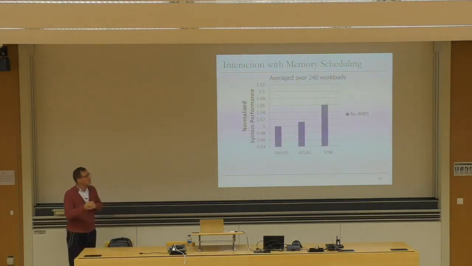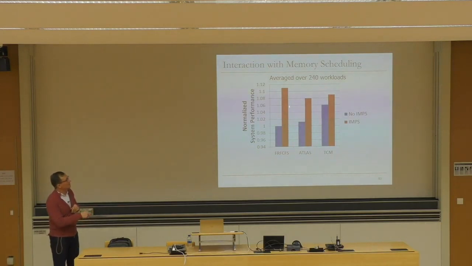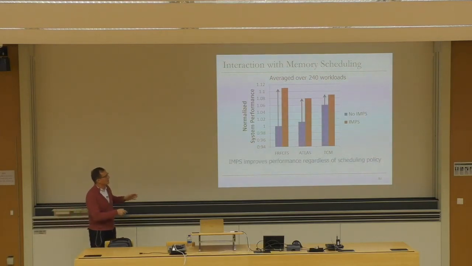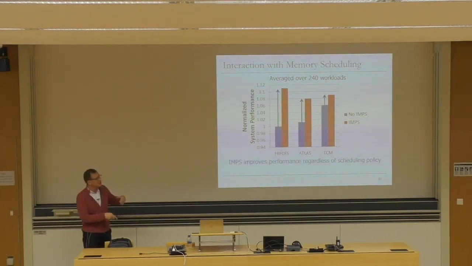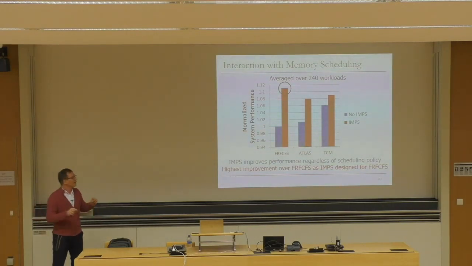And the paper also explores interaction with the memory scheduling. Basically, it looks at, again, average across all the workloads. This is the performance of baseline scheduler, Atlas scheduler, and thread cluster memory scheduler. Clearly, you see performance benefit. This is without integrated memory scheduling and partitioning. If you actually add integrated memory scheduling and partitioning on top of each of these baselines, you get significant performance improvements. But this is actually interesting. You don't get a lot of performance improvement over thread cluster memory scheduling because it turns out, well, first of all, the first conclusion is that you improve performance regardless of the baseline scheduling policy. But the highest improvements are based on FR-FCFS because this idea is really designed with the FR-FCFS in mind.